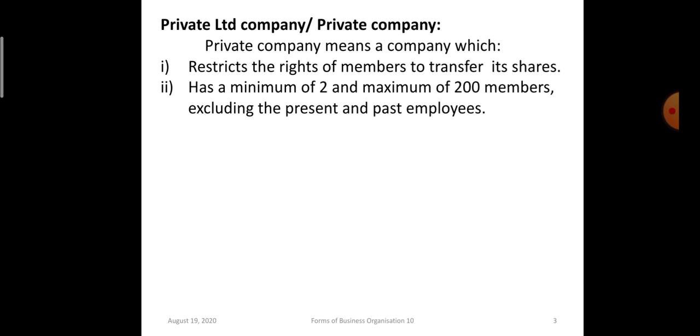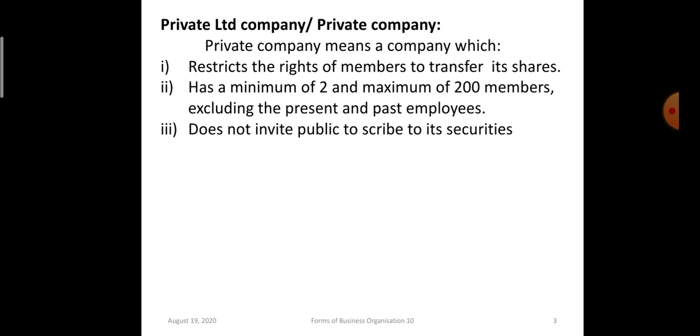So the second feature is that a private company has a minimum of 2 members and a maximum of 200 members, excluding the present and past employees. Employees are also allotted shares, but while determining the number of members of a private company, the employees will not be included. So a private company restricts its members from transferring shares, and the maximum number of members is 200, excluding the present and past employees, and the minimum is 2.